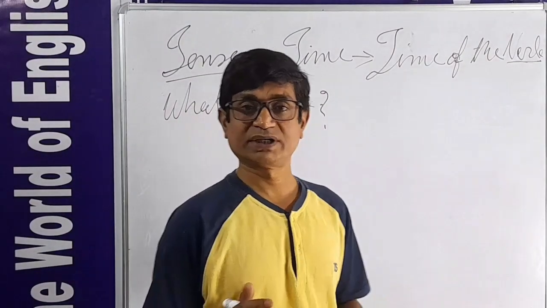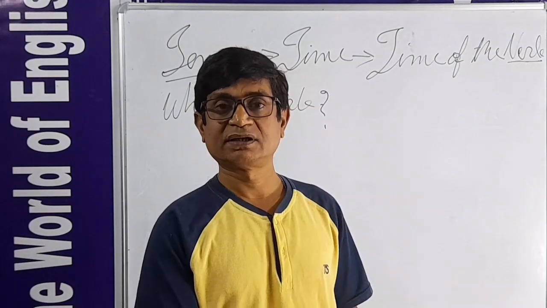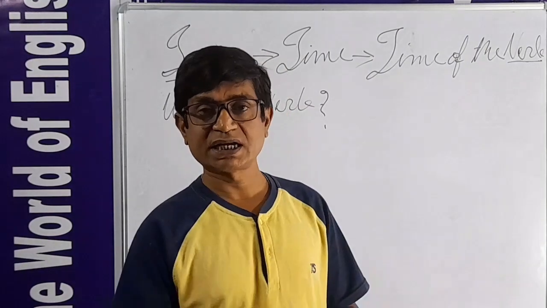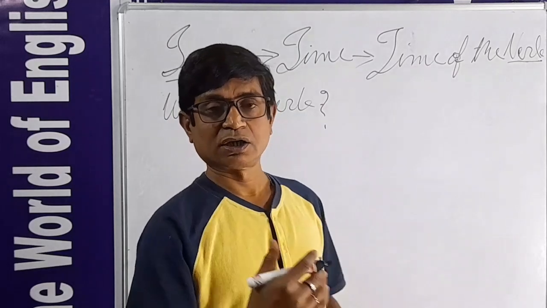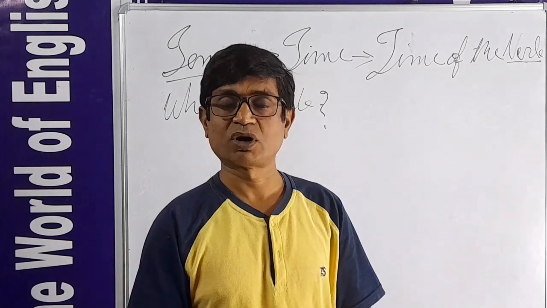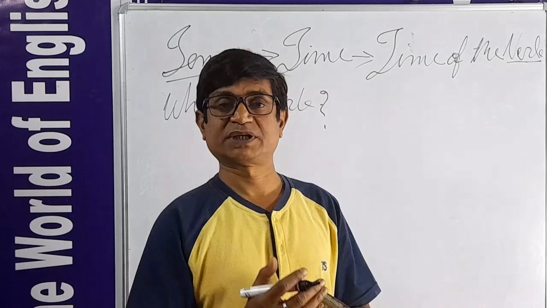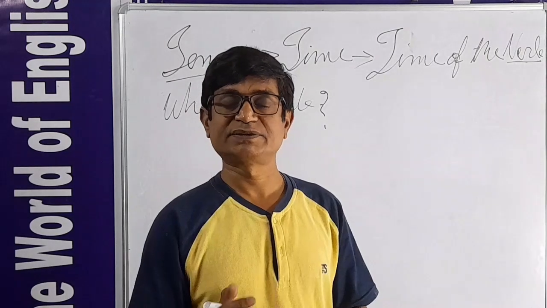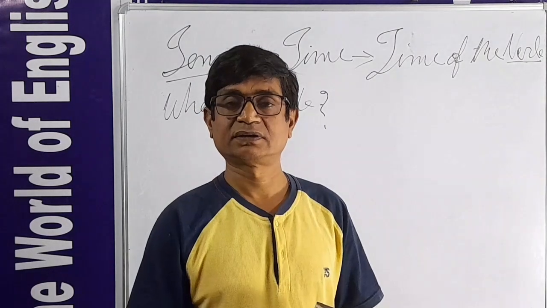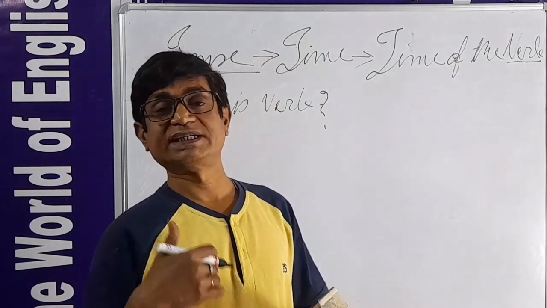In the English language, in what way do they express the actions of human beings and the creations of the world? They expressed it in 3 times. These 3 times are called 3 tenses.